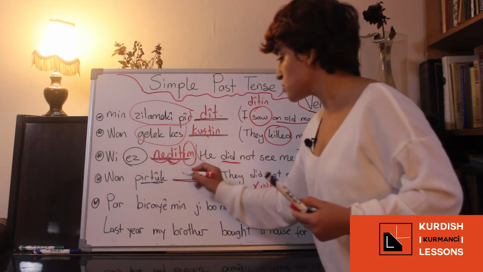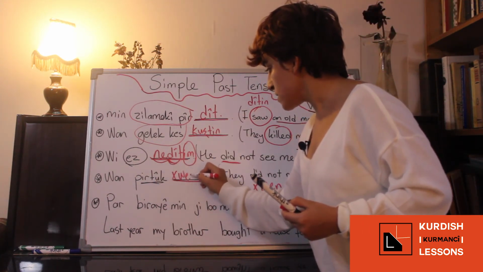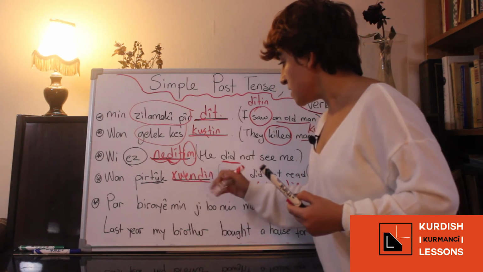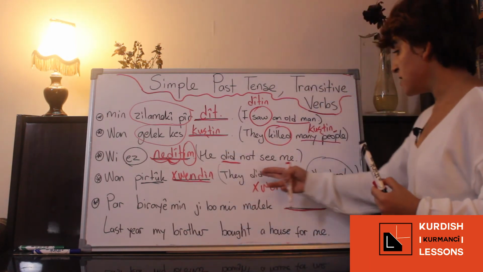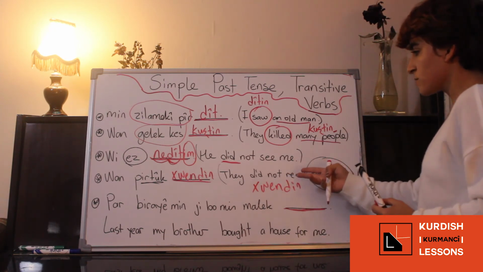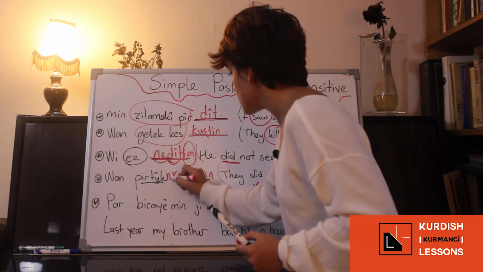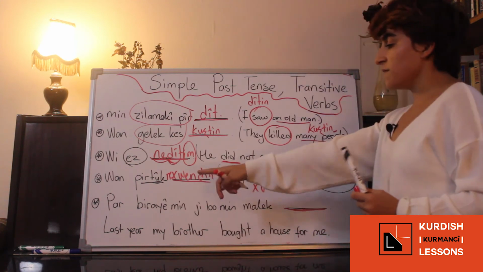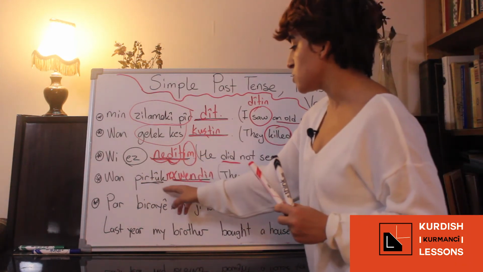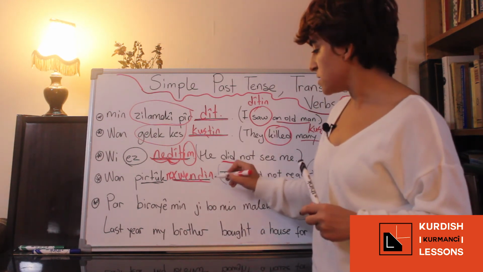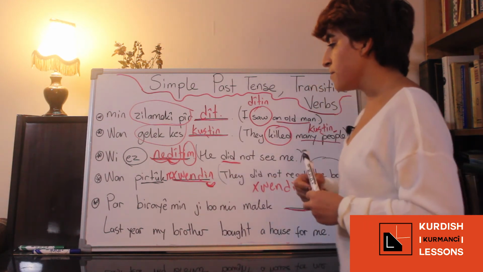So one partook خوندن. If you say one partook خوند, it will be singular. Sorry, it will be na خوندن. So if you want to say they didn't read the books, you have to say one partook na خوندن. This refers to a plural object.